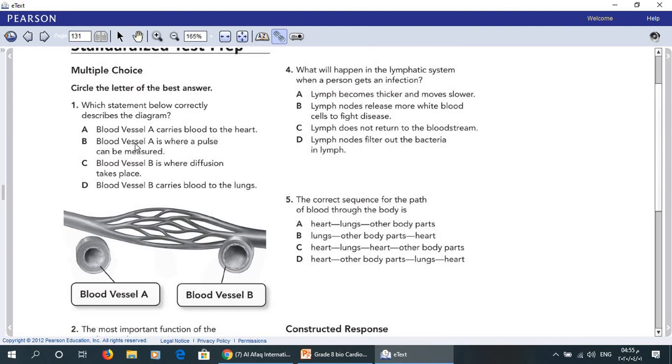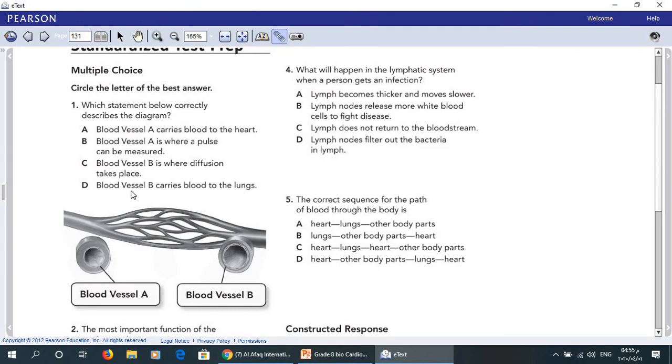B. Blood vessel A is where a pulse can be measured. C. Blood vessel B is where diffusion takes place. D. Blood vessel B carries blood to the lungs.